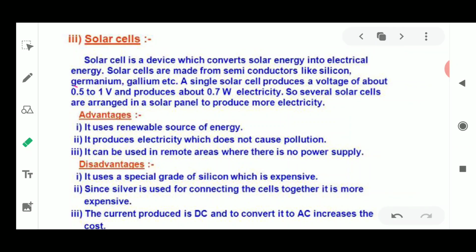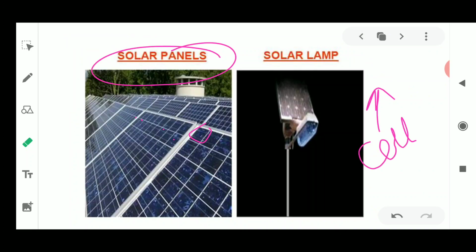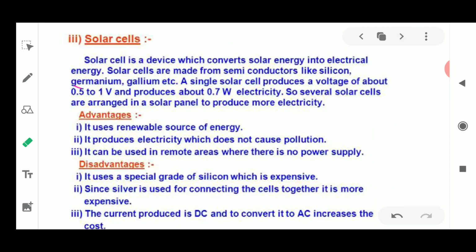This is the solar cell panel. This is a diagram for the solar cell panel, where solar cell farms are used to produce a large amount of electricity. Next are the advantages of using solar cells or solar energy. The advantage is very clear: it is not causing pollution, because it is an alternative source. It can be used in remote areas where no power supply is there, and it is a renewable source of energy. Now what could be the disadvantages?